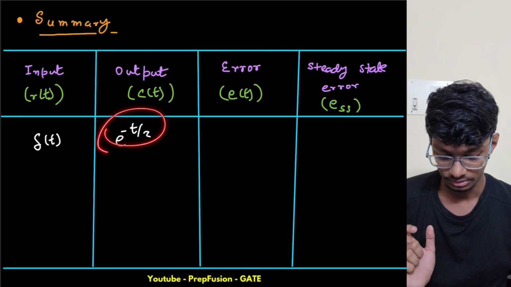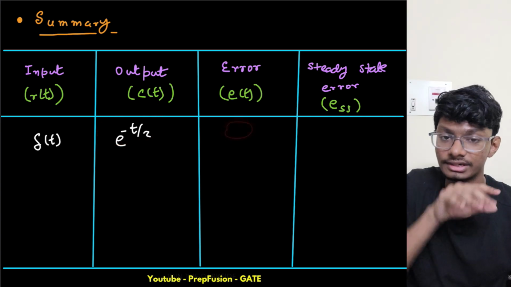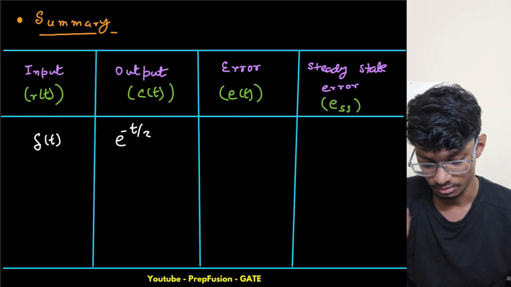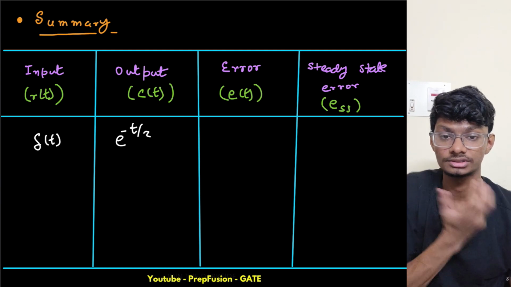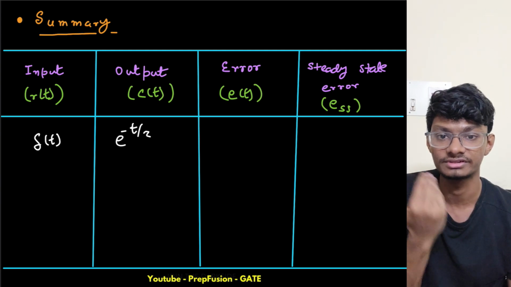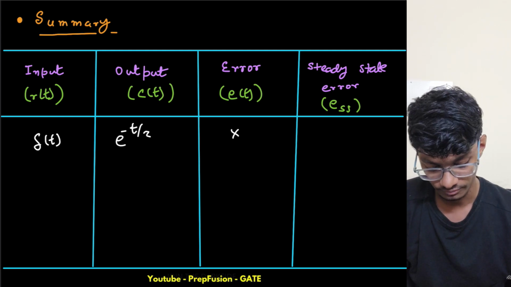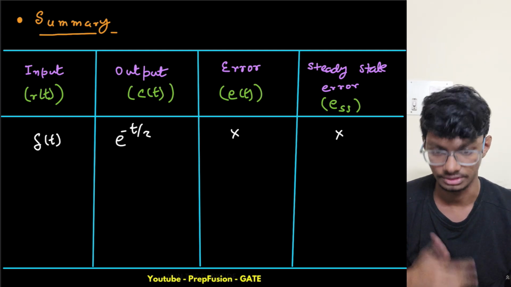This is the transient part. Now what is the error? Error is not defined for impulse response. We don't find error for impulse because the impulse is just given and taken out. Error is always with respect to a reference signal. There is no reference signal present, so there is no error for impulse response.